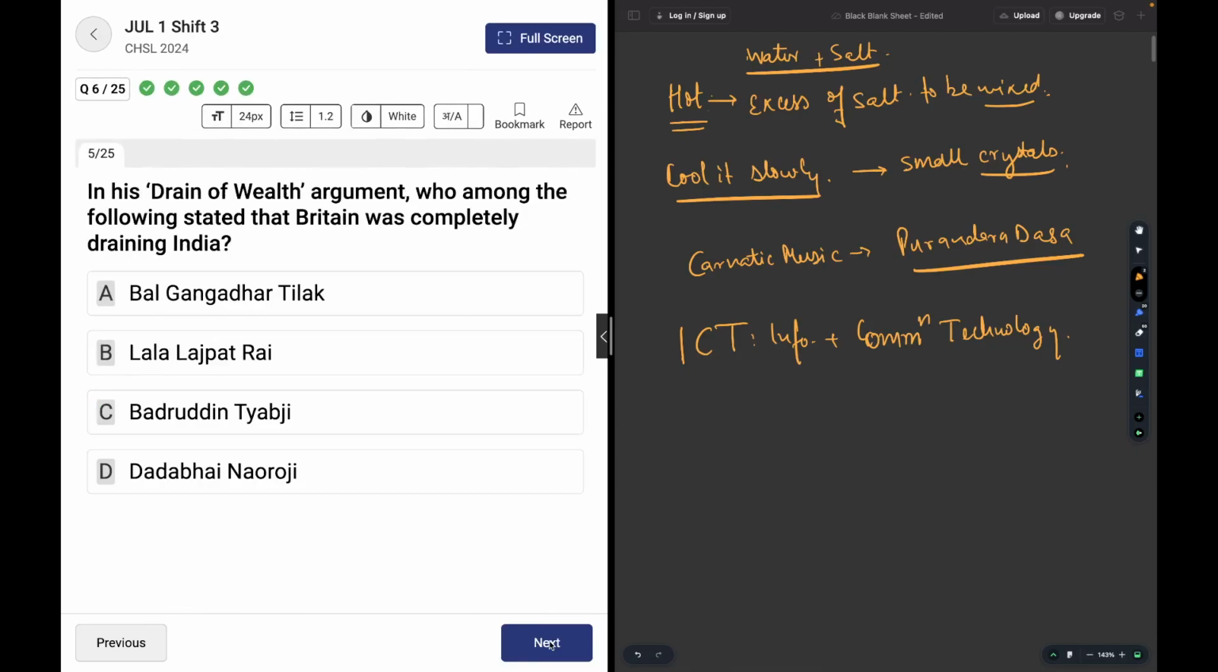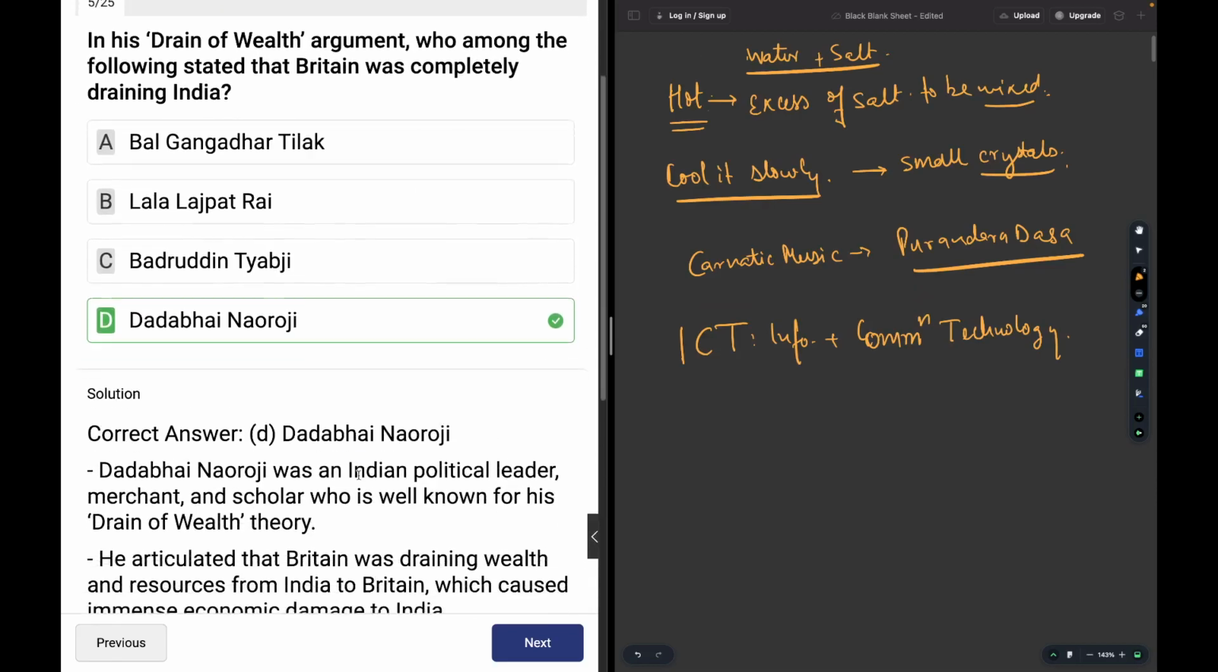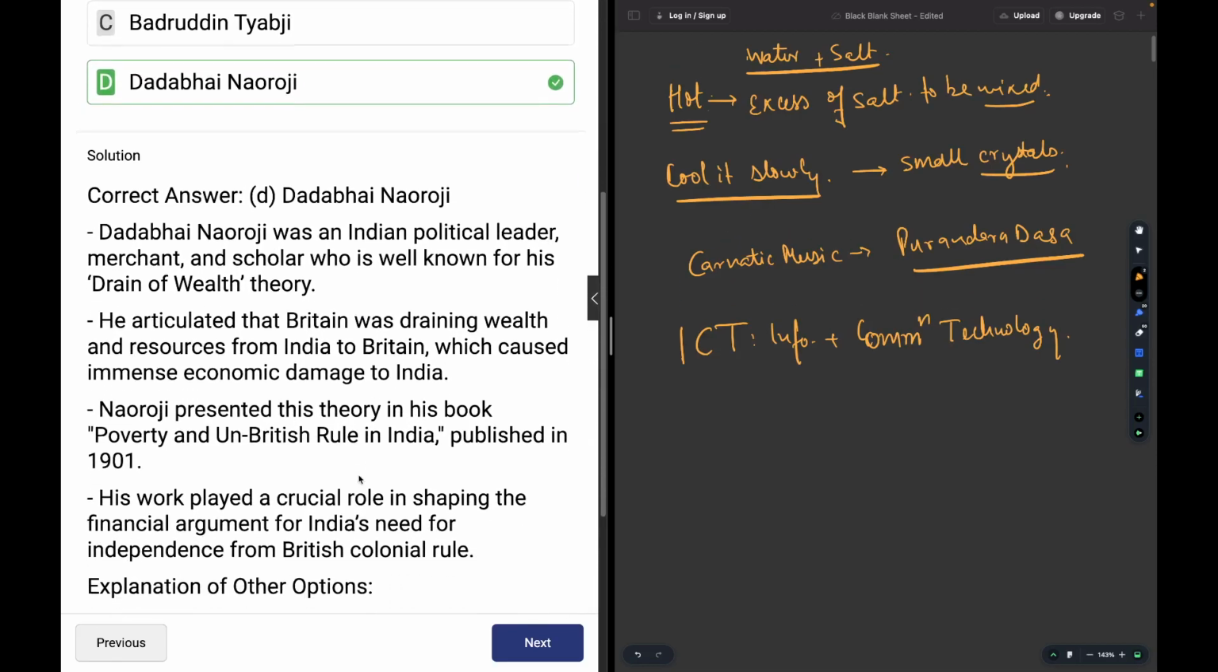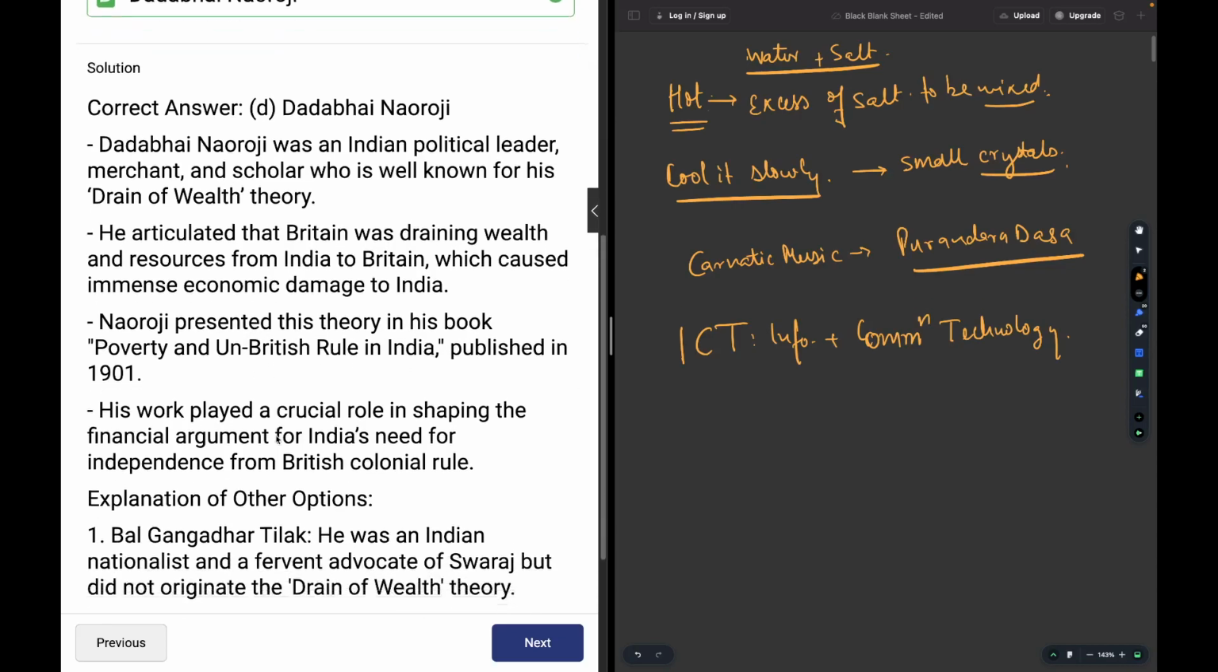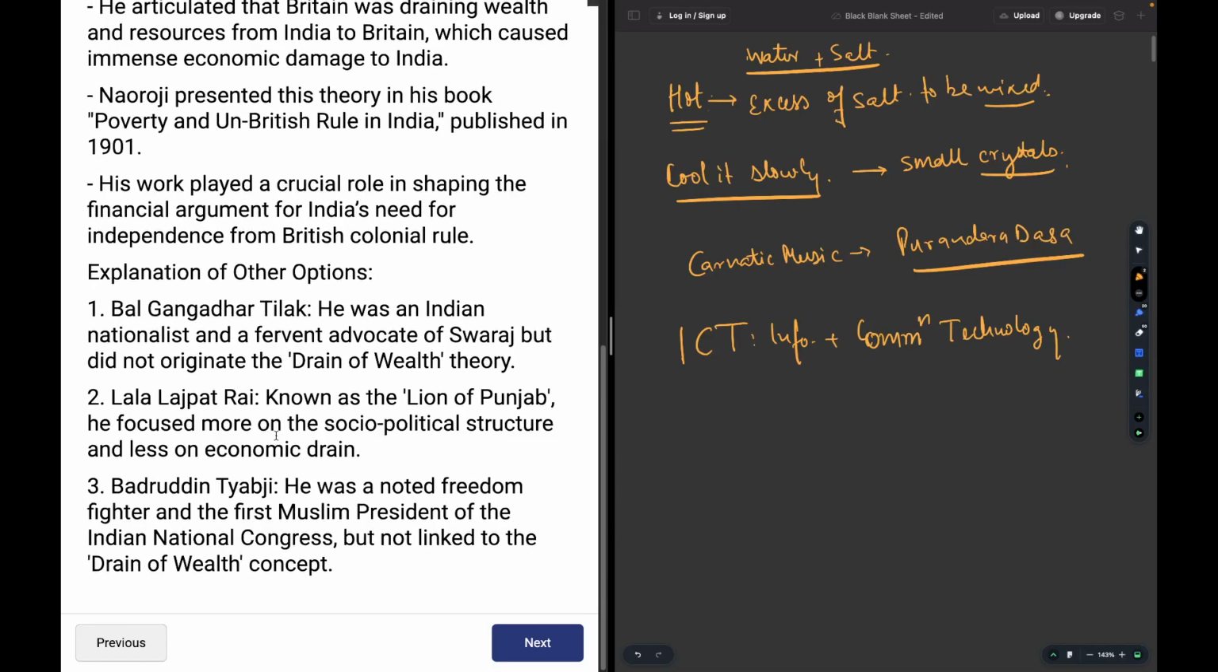All right, moving on. The drain of wealth argument. Who among the following stated that Britain was completely draining India? The one who wrote a paper or a book called Poverty and Un-British Rule. Naoroji presented this theory in his book Poverty and Un-British Rule, published in 1901. So the drain of wealth theory was written over here only. Then there is another option of Badruddin Tyabji. He was a noted freedom fighter and the first Muslim president of the Indian National Congress.